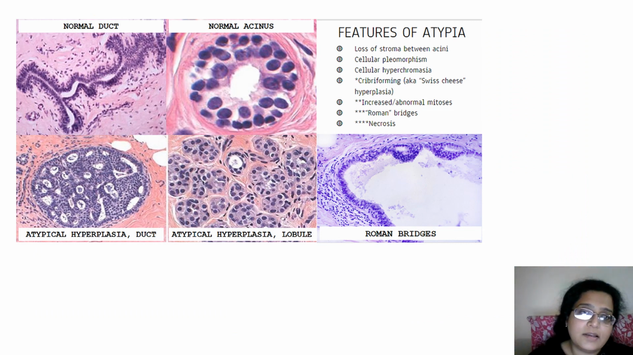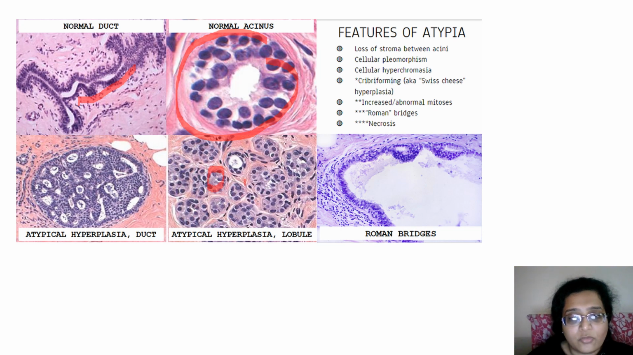So basically, a normal duct can be something like this, slit-like with proliferating cells, stromal cells, and a layer of benign cells. This is a normal acinus over here. Atypical hyperplasia, if it is lobular, you're going to see such benign looking lobules but increased in number. And in ductal, you are going to see these Roman arches and cribriform ducts.